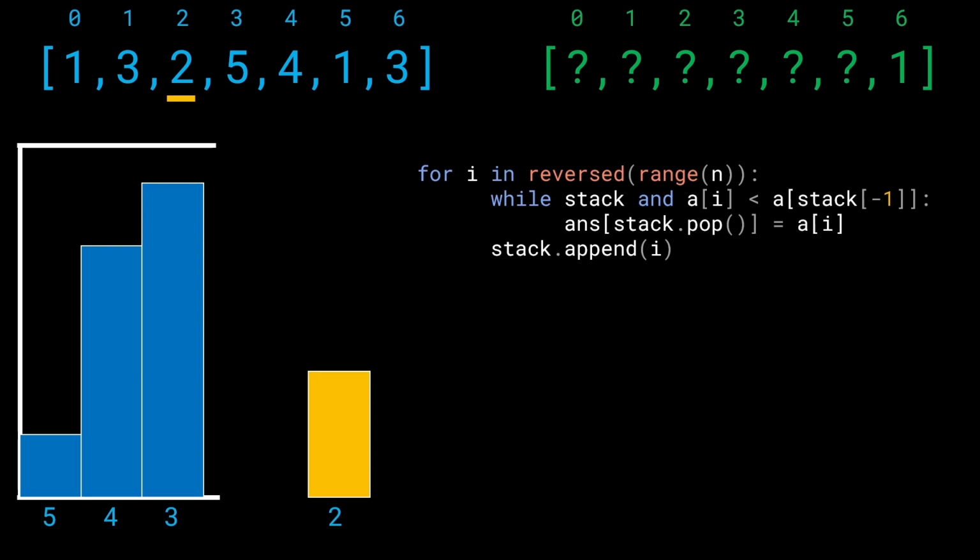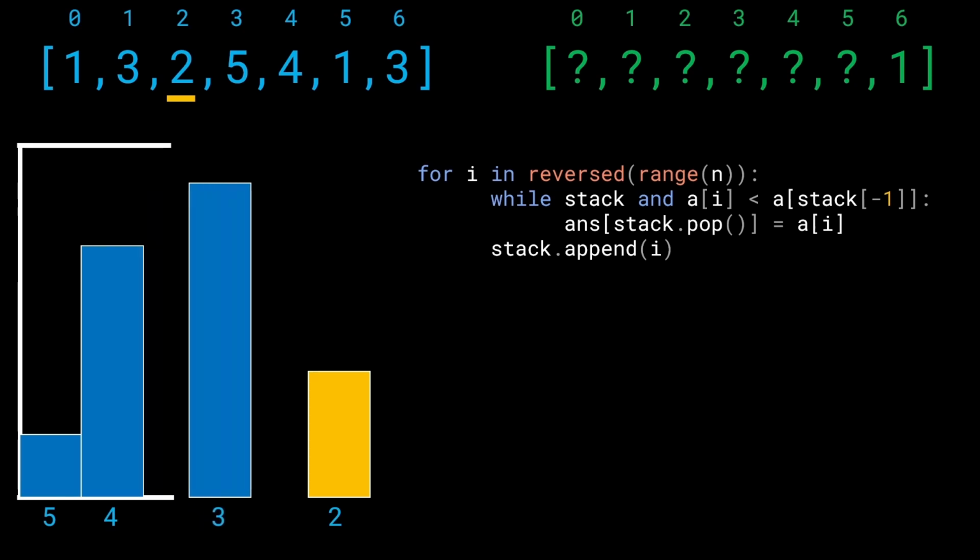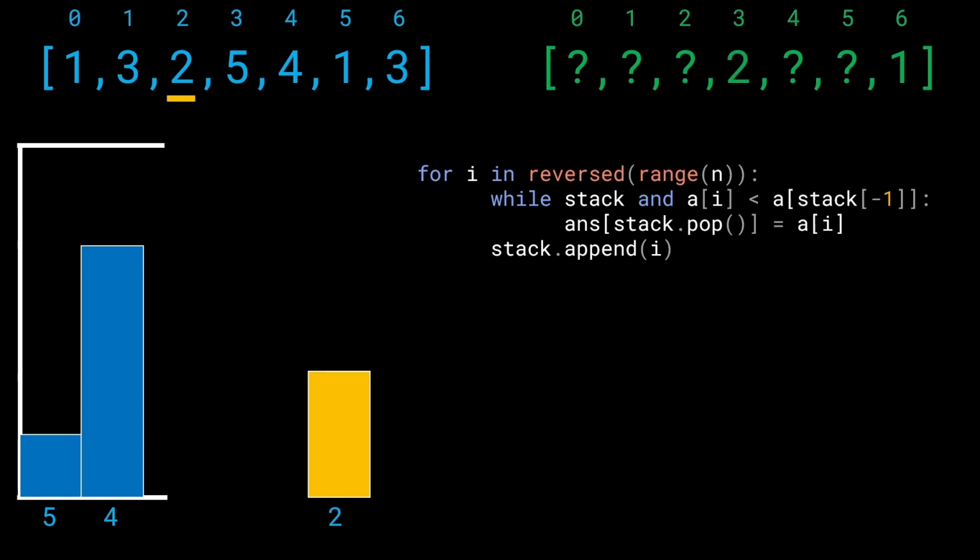It means that for 3, 2 is actually the previous smaller element. All right. So as soon as 2 comes in, it is going to kick out the 3. We are going to the while loop, and we are going to pop the element 3 out of the stack. And then the answer of 3 becomes what? The value at the index 2. So look in the top right hand side, and we see that the index 3 has the value 2.